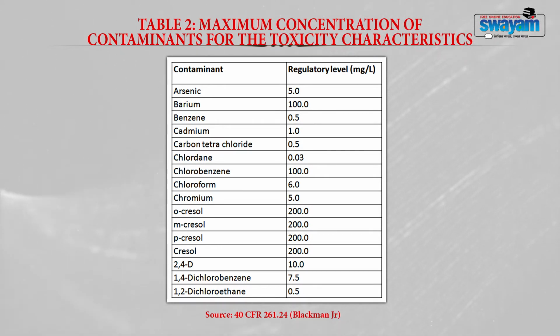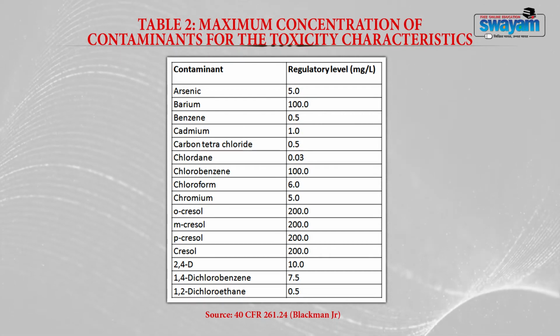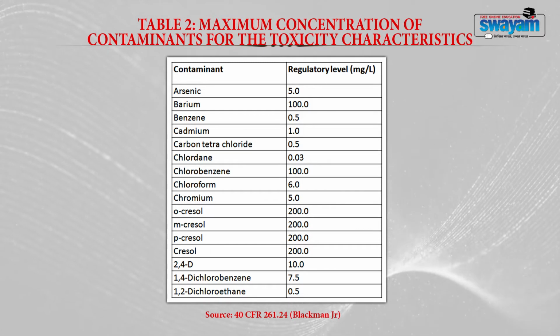Now, for these herbicides and solvents, 2,4-D has a regulatory level of 10 milligram per liter, 1,4-dichlorobenzene has 7.5, and 1,2-dichloroethane has 0.5 milligram per liter. That means the lower the regulatory level, the more toxic the substance.